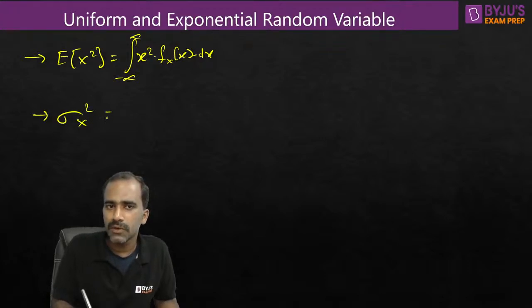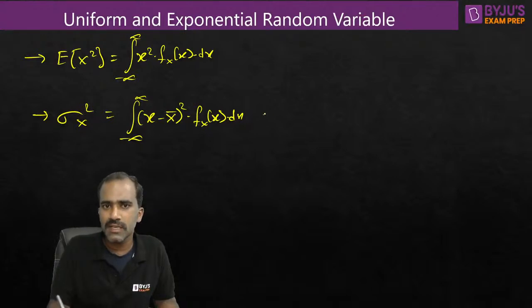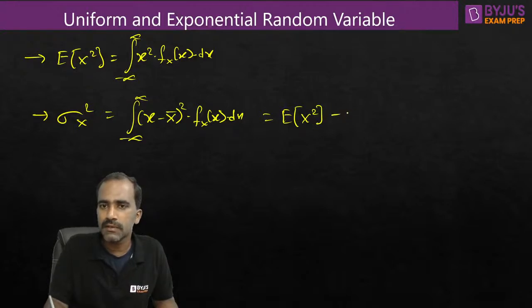Okay, so which is easier? For variance, we can write the formula as integration of (x minus x bar) whole square into fX(x) dx. All of them we can find using formulas only, but there is an easy relation. Among these two, which is easier to find? The mean square value looks less complicated, right? For variance, instead of doing this complicated stuff, we can take the help of the mean square value, because we have already found it, and then we can subtract the mean whole square, which is the DC power. Mean square value minus mean whole square will give us the variance.